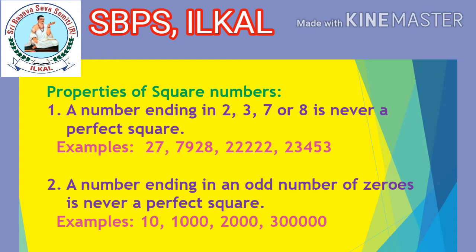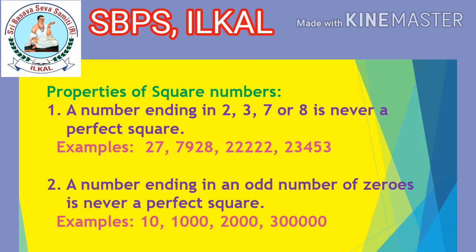Some more examples are 7,928, 22,222, 23,453. Not only like this, children, you can write any number ending with 2, 3, 7 or 8. Those numbers are not perfect squares.